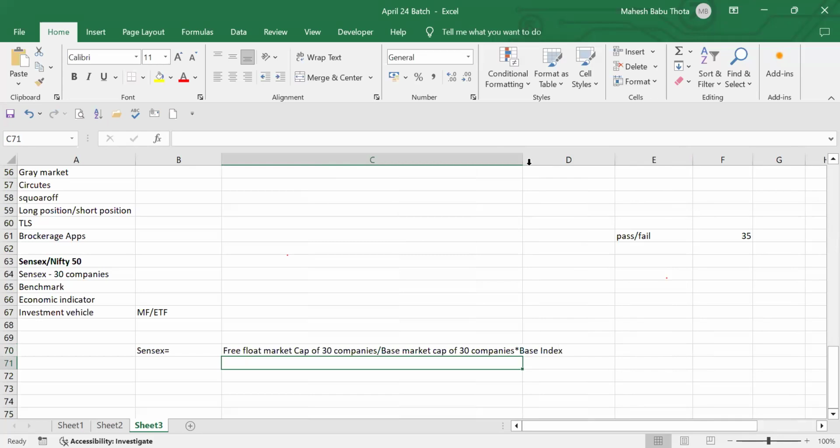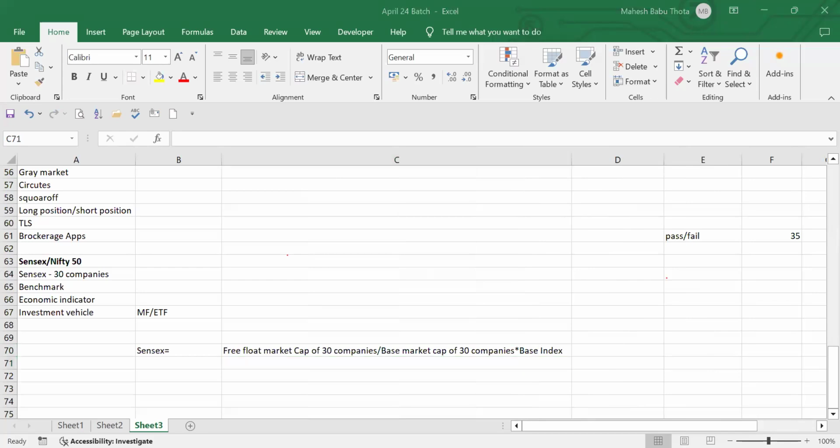This is the formula, guys, to calculate Sensex. Free float market capitalization of 30 companies. We said we choose 30 companies only. So we'll take the top 30 companies' market capitalization, and base period market capitalization also will be there. So that will be considered, and into base index value will be considered.